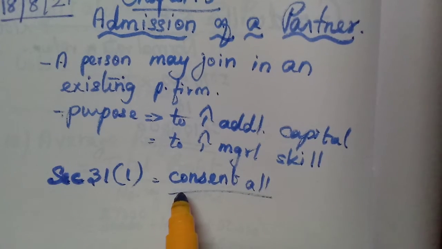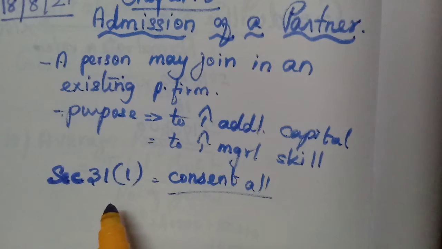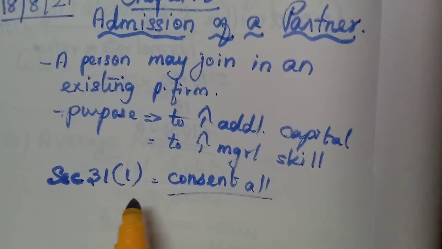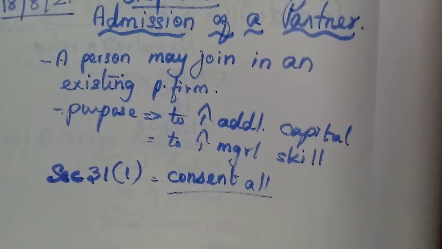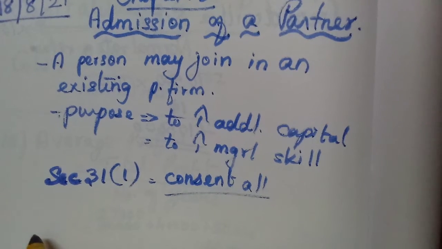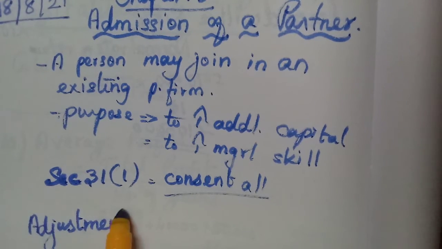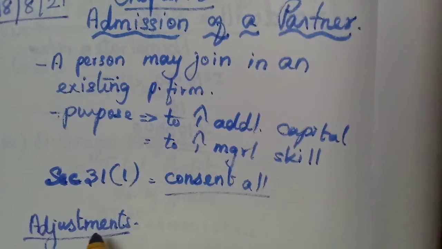The consent of all the partners is needed to admit a new person as a partner in the partnership firm. If one partner does not agree, then they cannot admit another partner. Now we will learn about the adjustments that we have to make at the time of admission of a new partner.